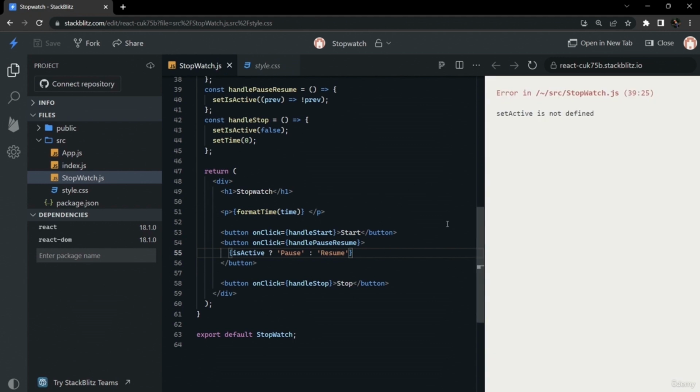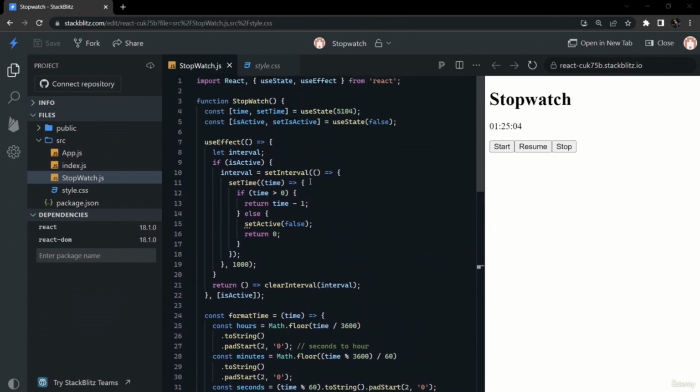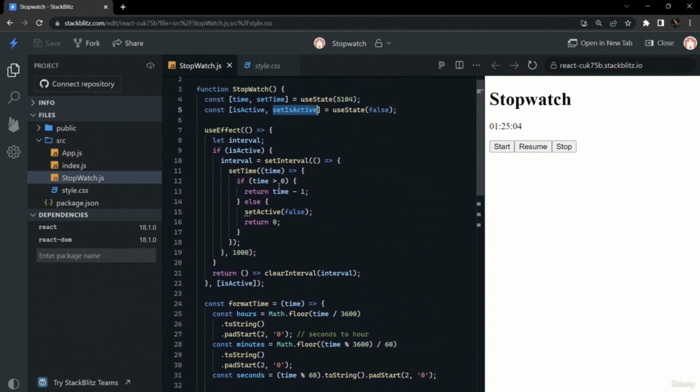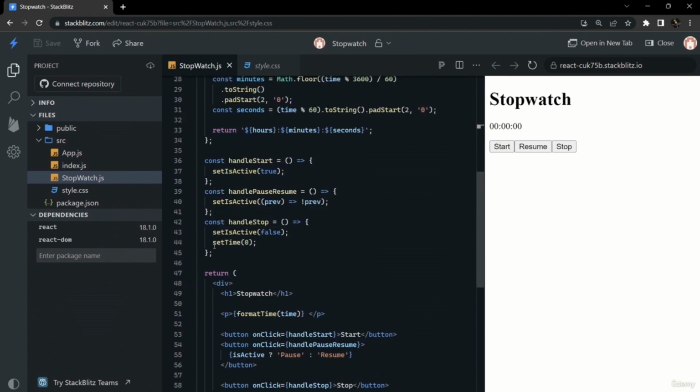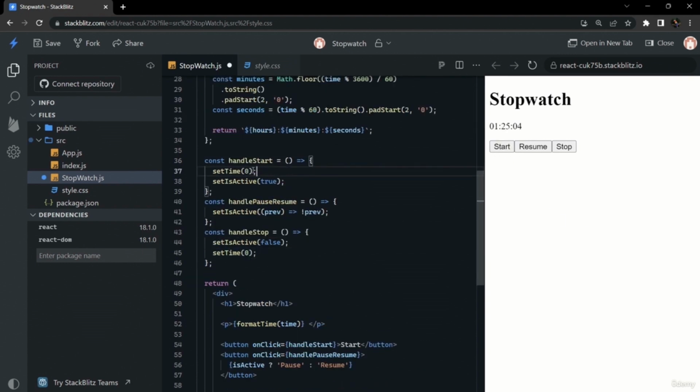You can add more functionalities to it, but this is the basic stopwatch that we have created. You can add any more functionalities depending upon the requirement at the time of interview. On start we have set the time as 5400. By default, if we start the app, it will start from 5400 seconds, and on stop the time will go to 0 and it will stop. On pause and resume, this will not change the state of time. So that's all for this video.